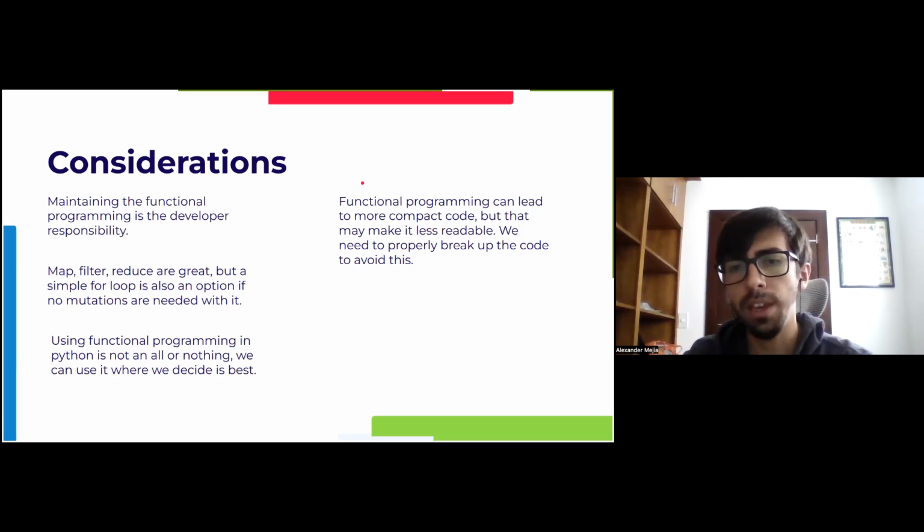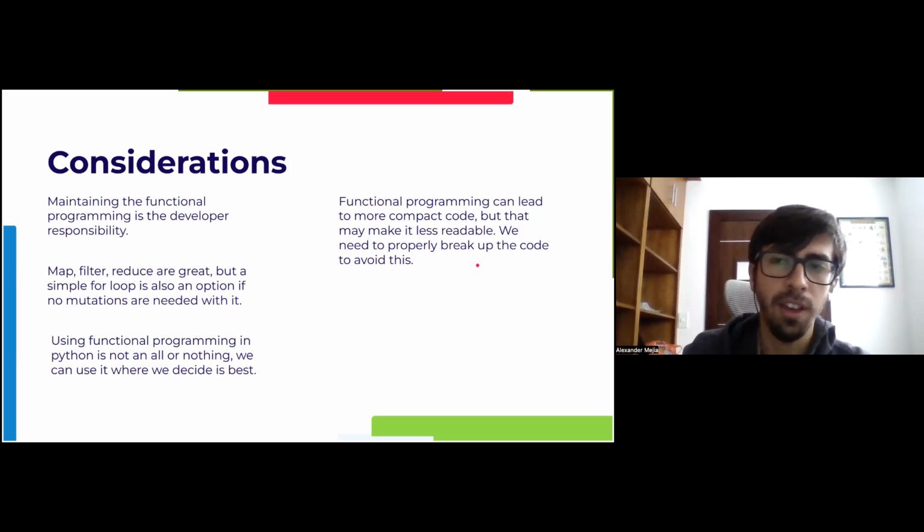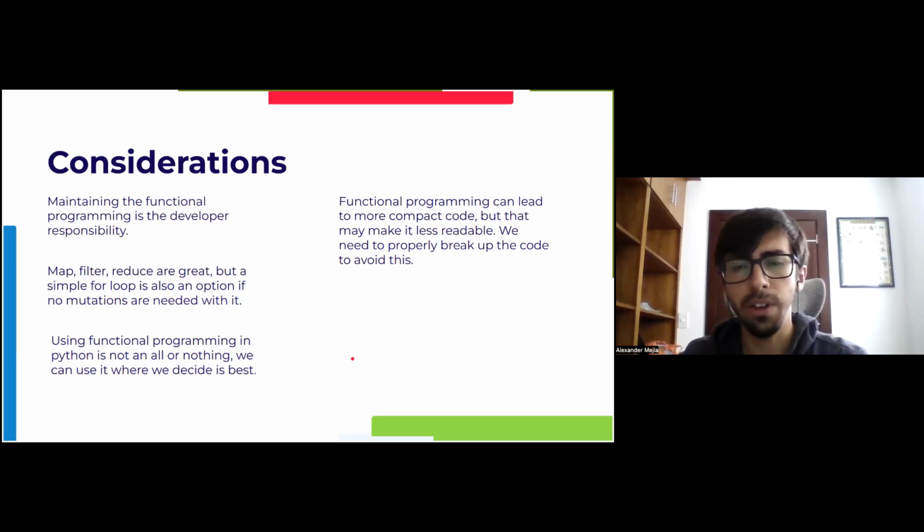If we reach a point where the code is way too compact or hard to read, it's a good idea to break it up. Usually, when breaking up, we just create more functions for it, and then call these functions inside of function code, or inside of calls of map, filter, reduce, or inside comprehensions.